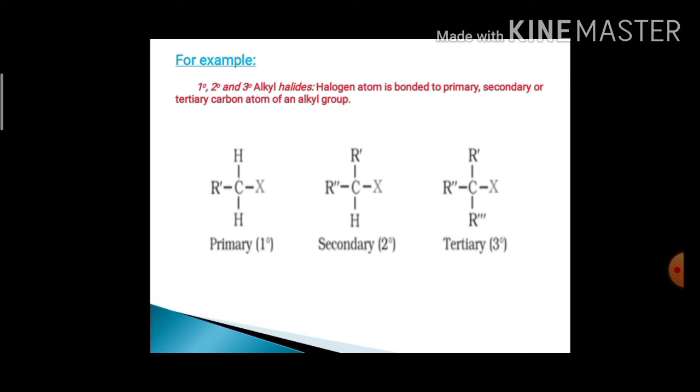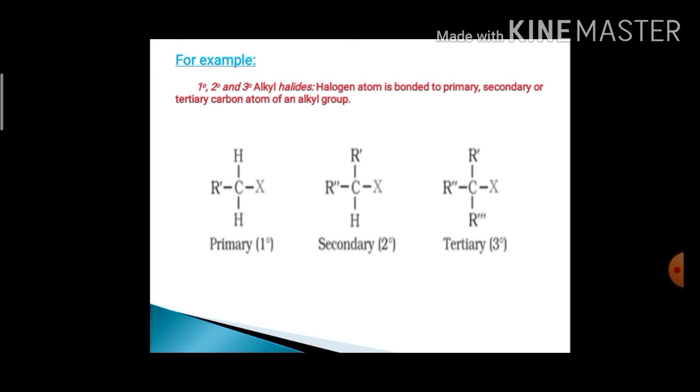primary carbon atom. The second example is the general molecular formula of the secondary alkyl halide, where only one halogen atom is bonded to the secondary carbon atom, where you will find two alkyl groups or aryl groups and one hydrogen atom.